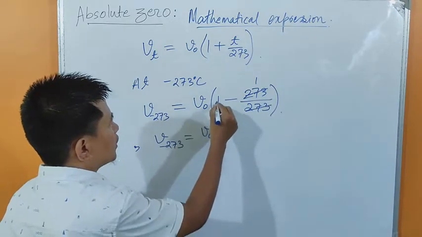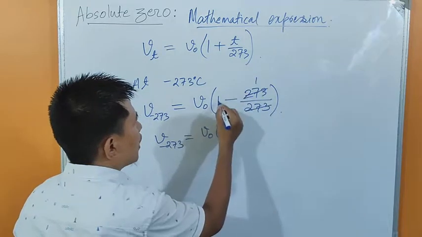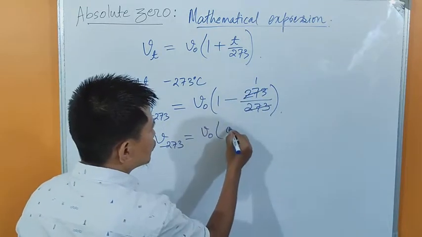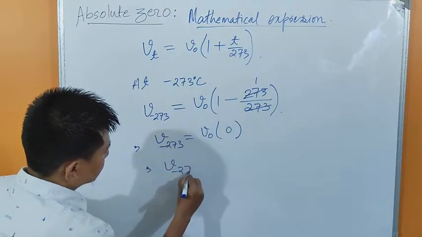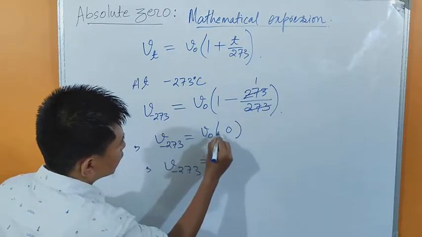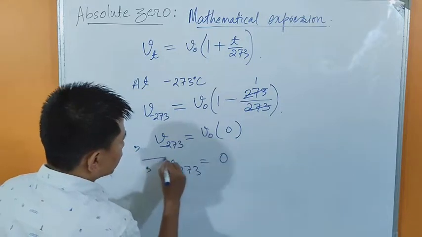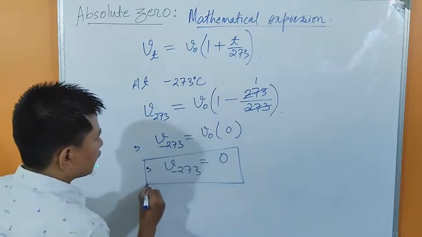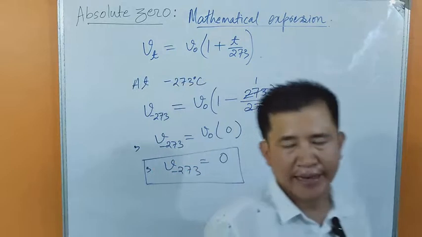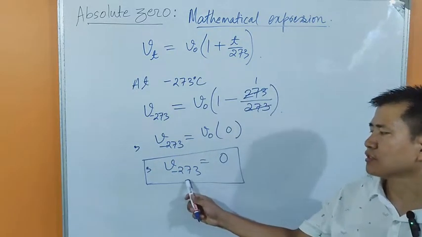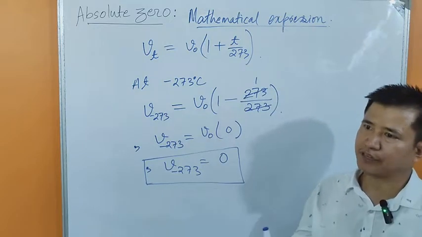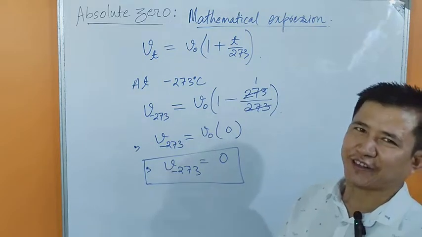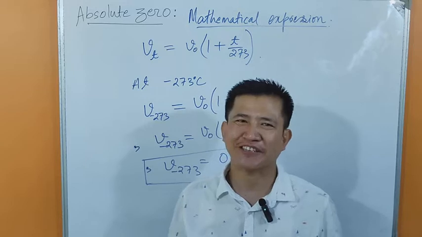In the bracket, 1 minus 1 is how much? 0. So V at minus 273 equals V naught times 0, which is 0. From this equation, we have found mathematically that at minus 273 degrees Celsius, the volume of any gas becomes 0.